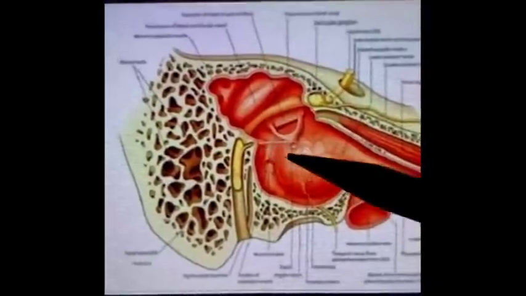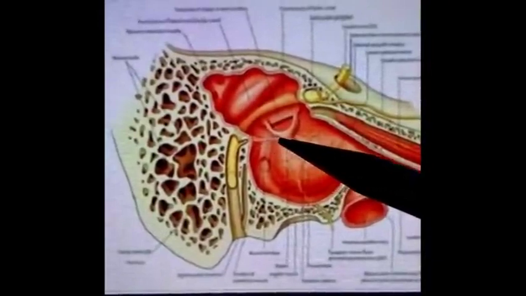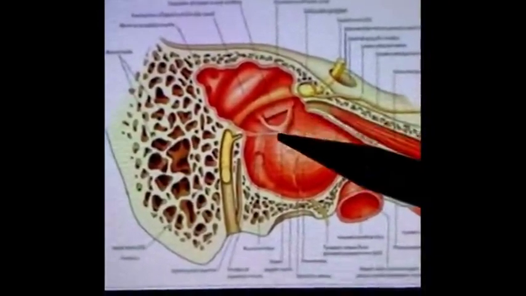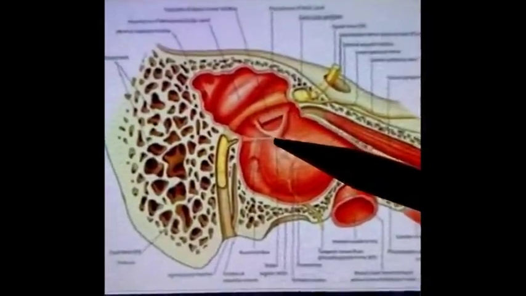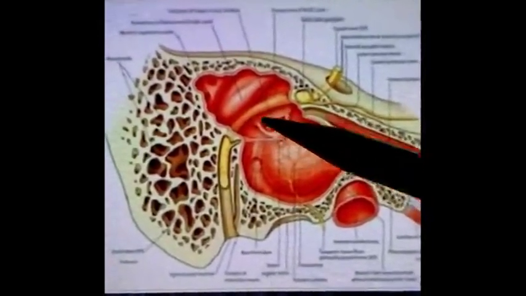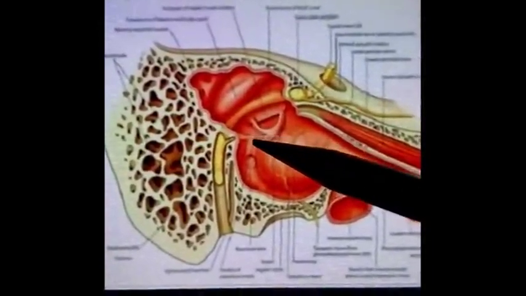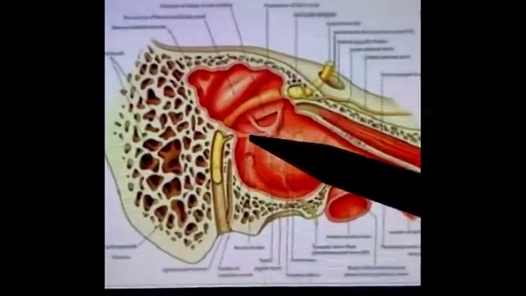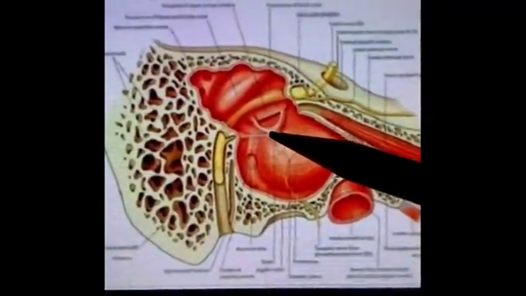This is the pyramid. From the apex of the pyramid emerges the tendon of the stapedius muscle and inserts in the neck of the stapes bone. So this is the stapes bone, which is visible here. Here lies the neck portion of it, and the very small tendon of the stapedius muscle inserts in the neck of the stapes bone.